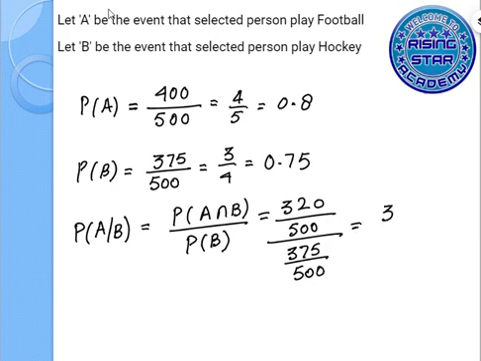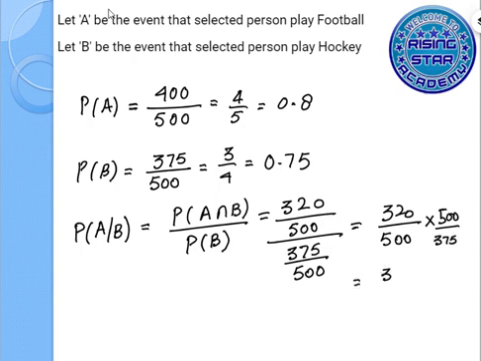So we have 320 over 500 multiplied by 500 over 375.